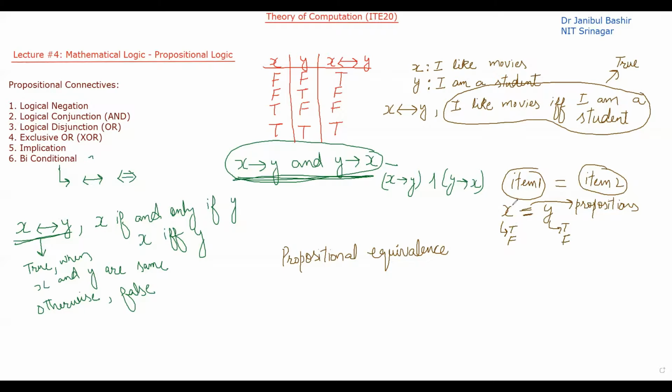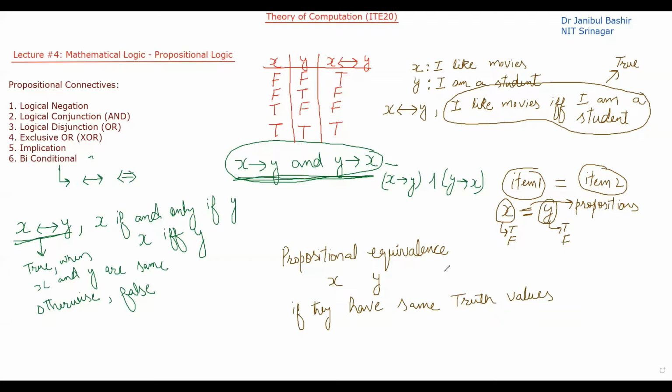So how do we say that two propositions are equivalent? Let's say I have two propositional variables, x and y. I say that these two propositional variables, or these two propositional formulas, are equivalent if they have the same truth values.